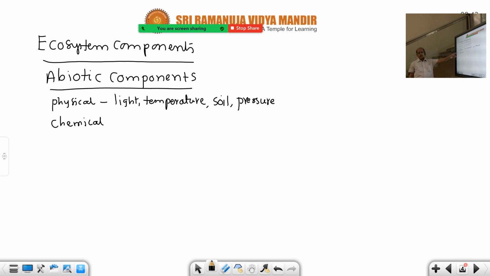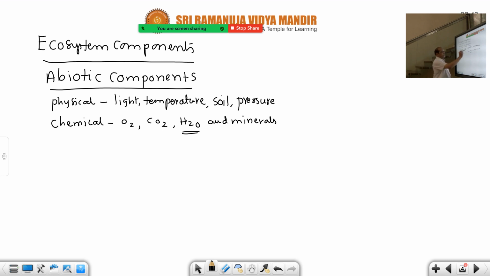So these four things we will discuss. Actually, 5 abiotic components we have to discuss. Out of 5, 4 are included under the physical factors. The chemical factors of abiotic components are O2, CO2, water, and mineral nutrients. Simply say minerals. So these all are discussed, totaling 5 abiotic factors that we discuss.